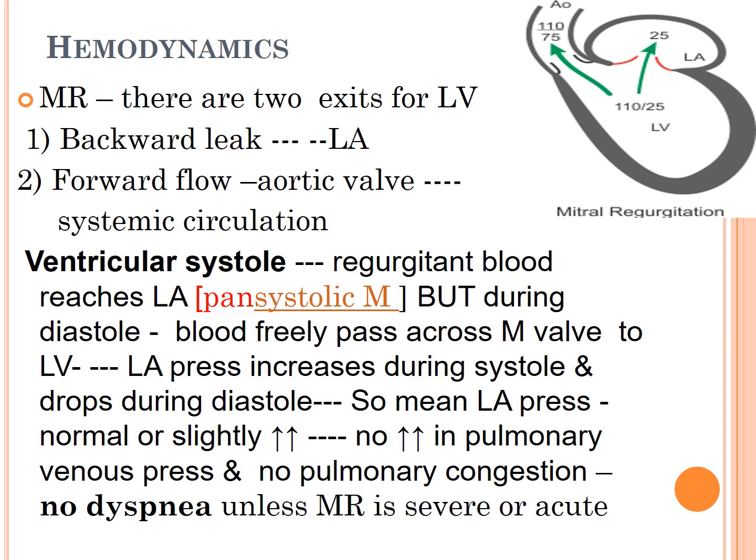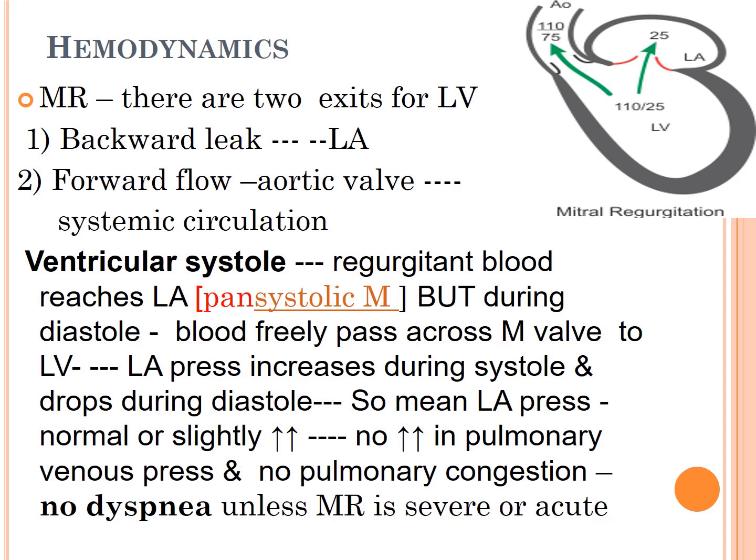So the changes, if you see, during ventricular systole there is regurgitation or backflow of the blood from the left ventricle to the left atrium. During this time, when the blood is flowing through the valve, it creates a pansystolic murmur. But during diastole, blood is freely crossing the mitral valve to the left ventricle.